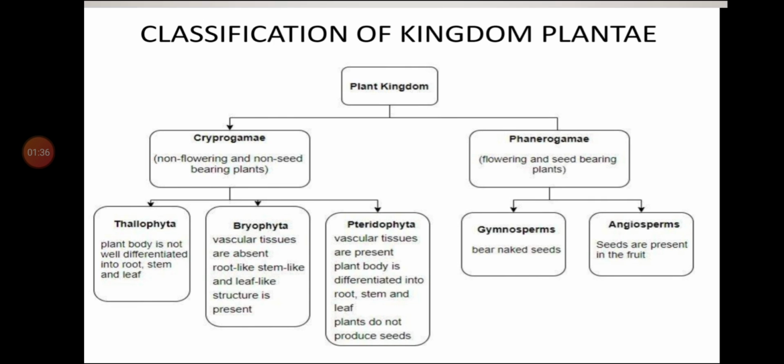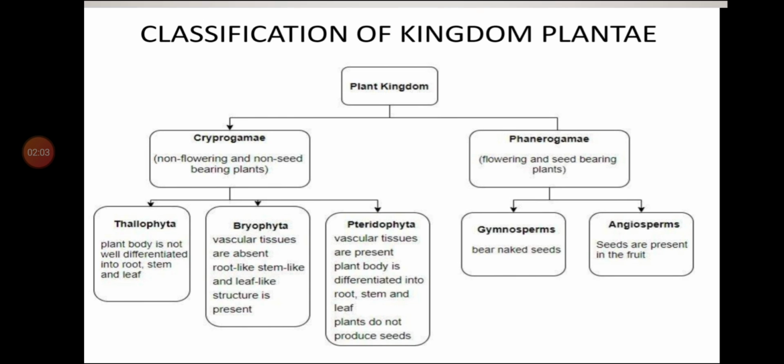They reproduce sexually by gametes, but the sex organs are concealed, that means hidden. On the other side, phanerogams are commonly called seed-producing plants. They produce special reproductive structures that are visible.